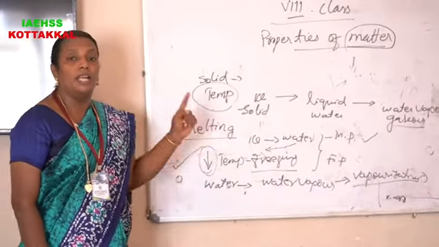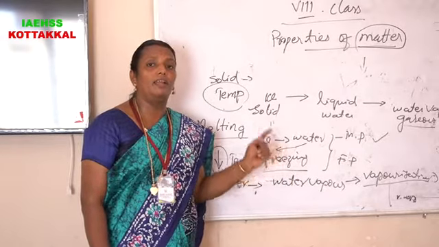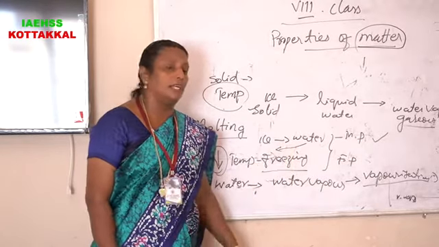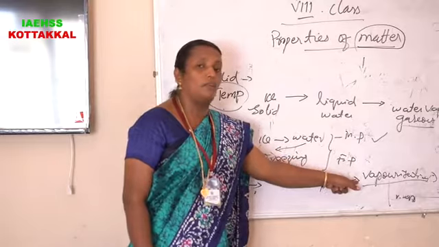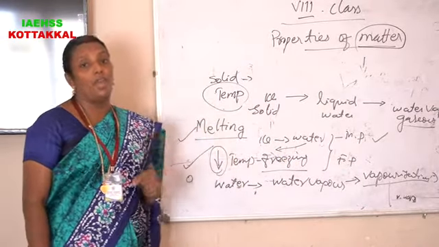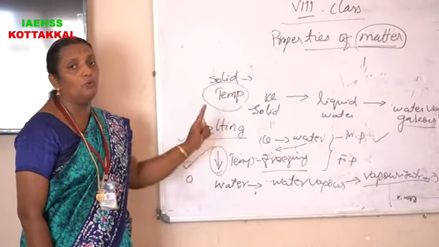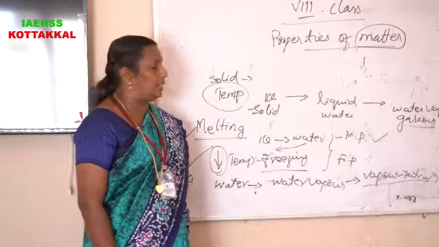That means liquid changes to vapor when we increase the temperature. That process is also a phase change, the change of liquid state to vapor state or gaseous state.